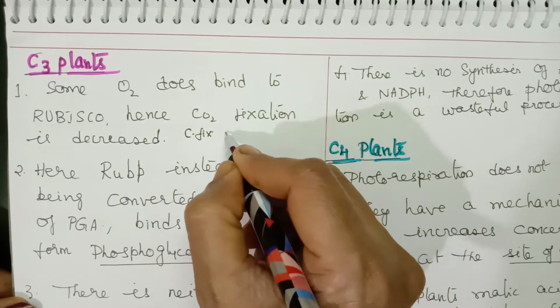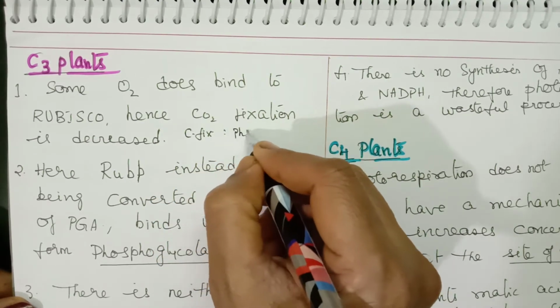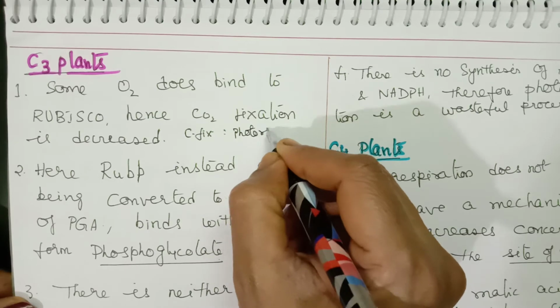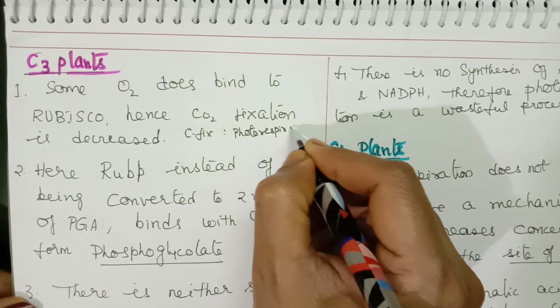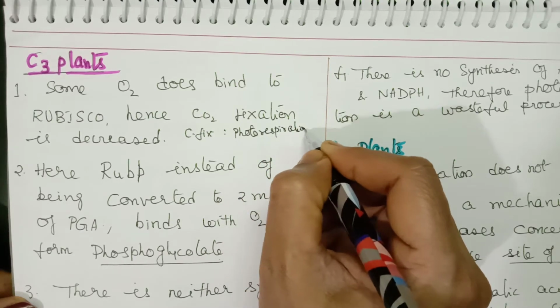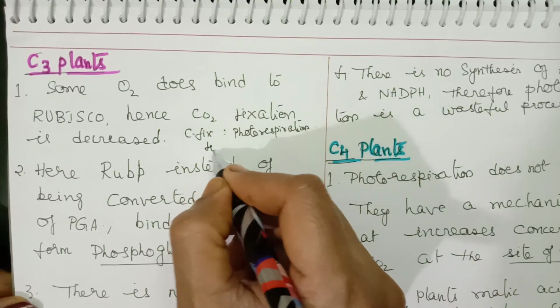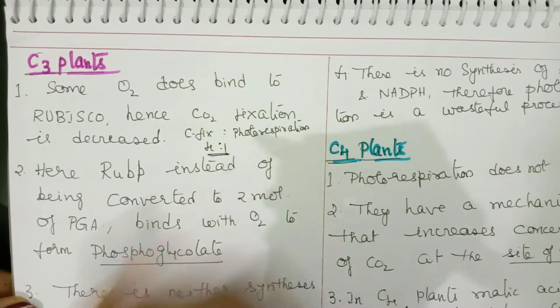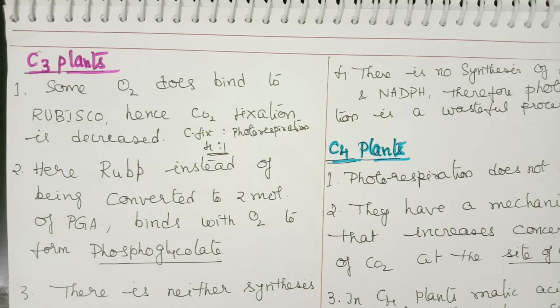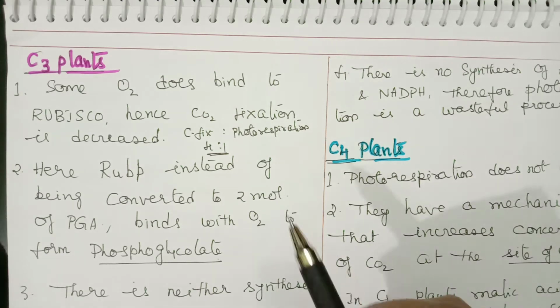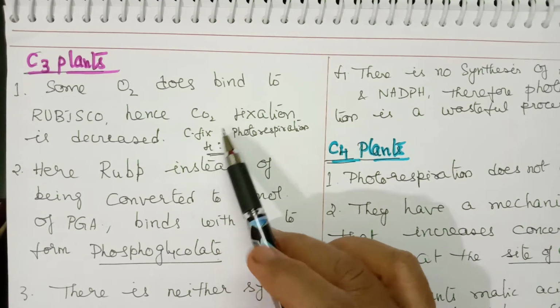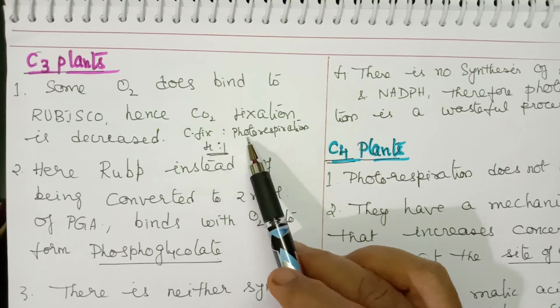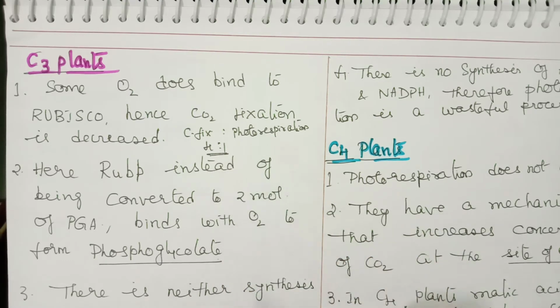Under normal conditions, the ratio between carbon fixation and photorespiration is 4:1. That means carbon fixation, the formation of glucose, to photorespiration is 4:1.